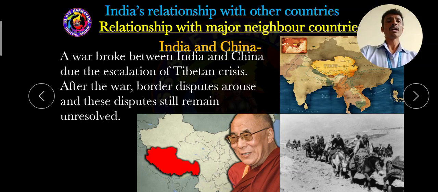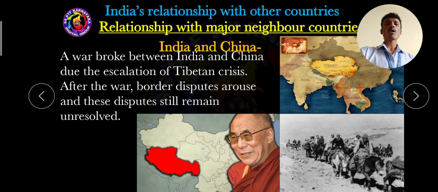India is a peace-loving country and provided support to the Dalai Lama and his followers, providing residential, health and education facilities, all types of facilities. This was the reason China got angry with India. This is one of the important clashes between India and China, that is the Tibetan crisis.